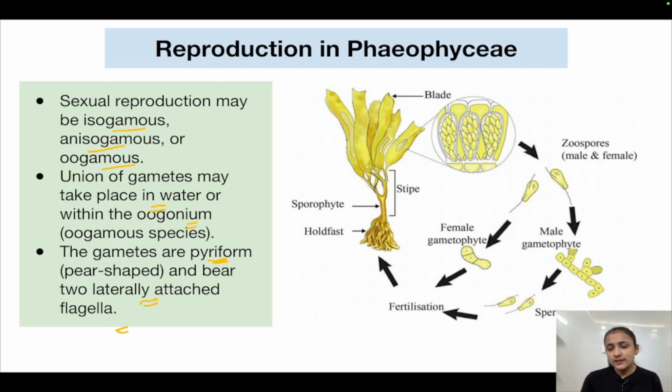Okay, so as you can see here, these are the male gamete, these are the zoospores, male and female, capable of giving rise to the female gametophyte and the male gametophyte. The female gametophyte will bear the female gamete, the male gametophyte will produce the sperms. They will ultimately come together, fertilize to form the zygote, which will give rise to the plant body. So this is how sexual reproduction in Phaeophyceae is occurring.